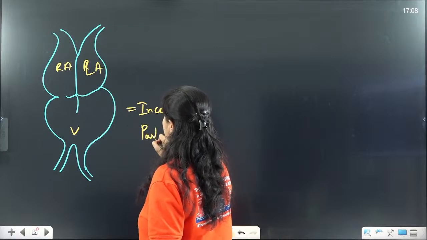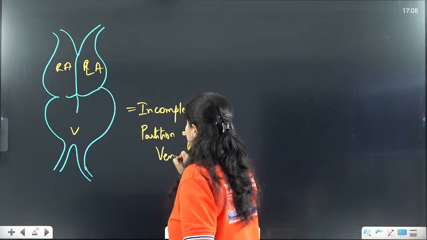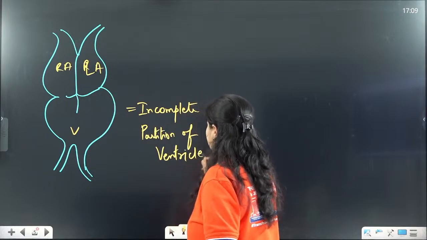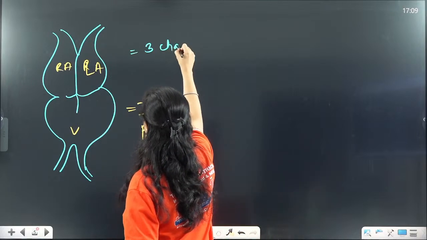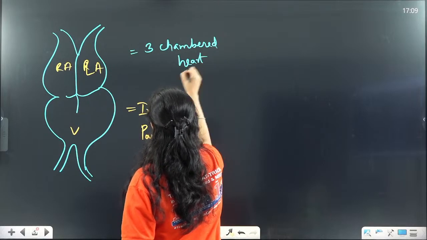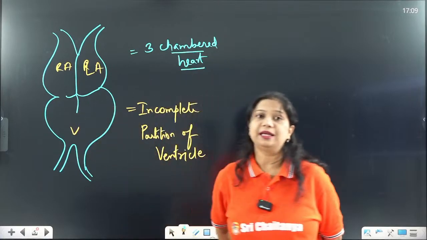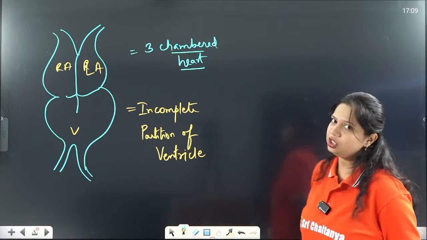This is called an incompletely separated three-chambered heart. This is also called the three-chambered heart, but here the ventricle is not completely separate.